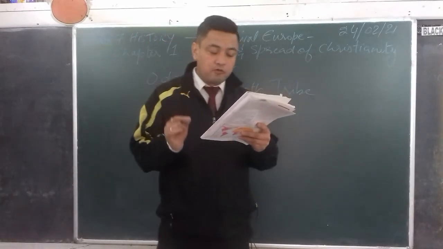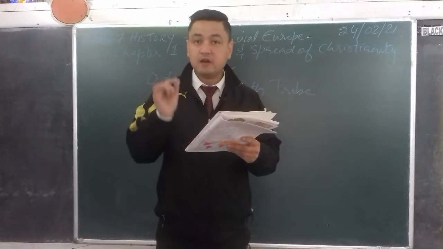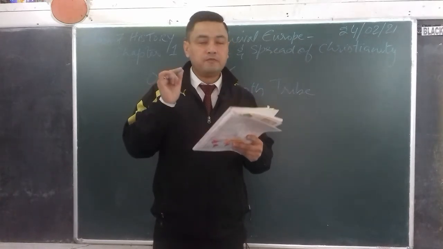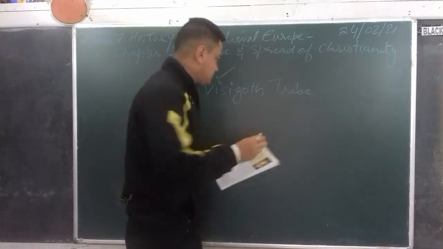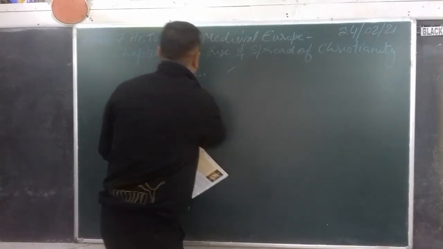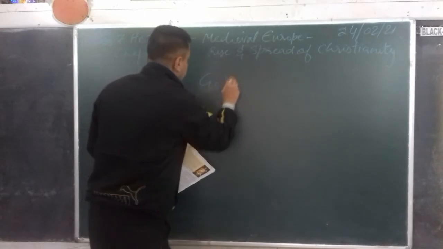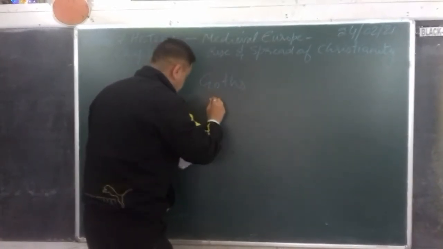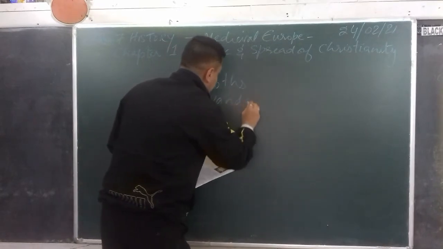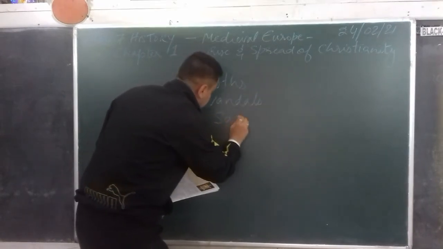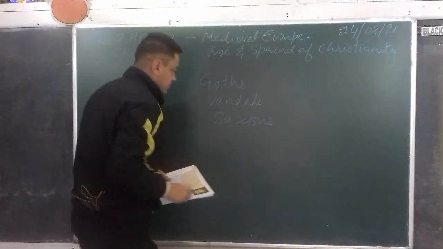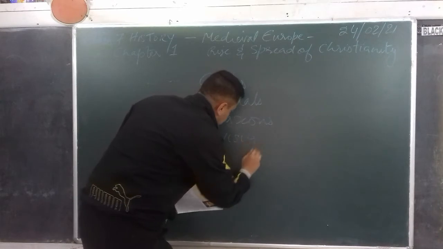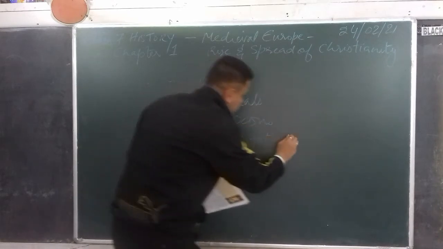The city of Rome was invaded by the Vandals. Now I want to tell you, the city of Rome was first attacked by the Goths, G-O-T-H-S, then by the Vandals, then by the Saxons, S-A-X-O-N-S, then by the Visigoths. The Visigoth king was known as